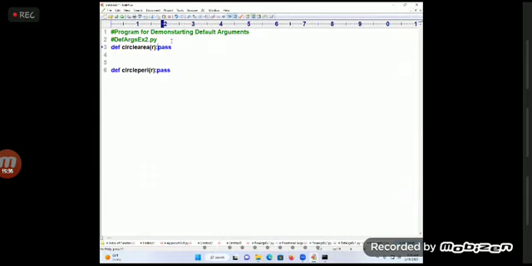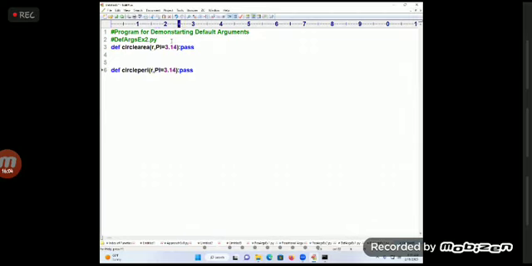Now I want to calculate one common value required for the area of a circle and the perimeter of a circle. What is that common value? Pi value is common. What will you do? Will you pass it again and again? No, I will take it as a parameter: comma, pi is equal to 3.14. What is the 3.14 called? Common value for these two functions.